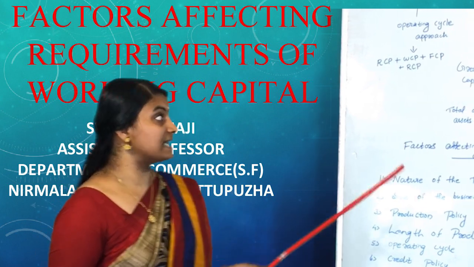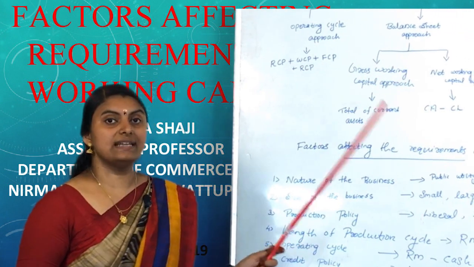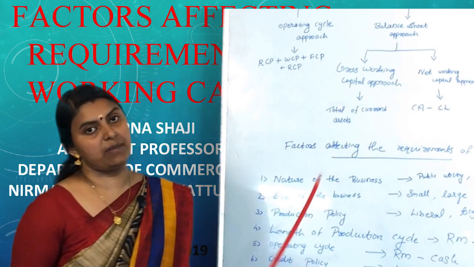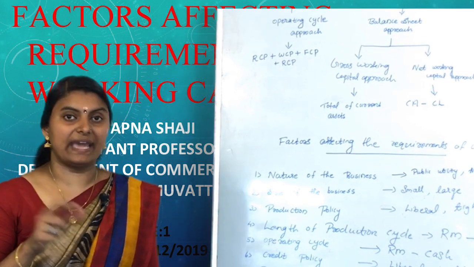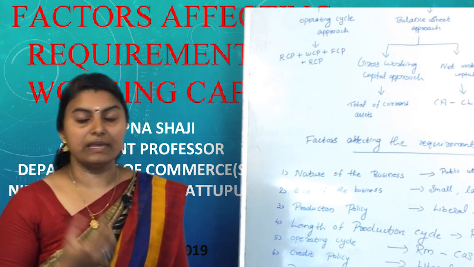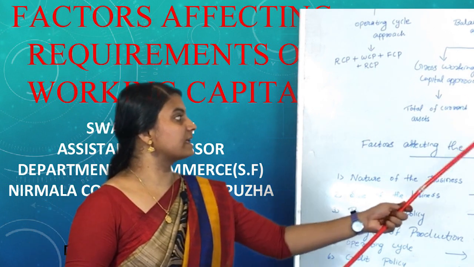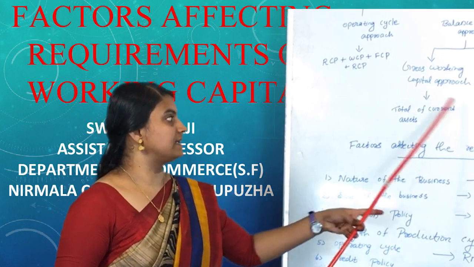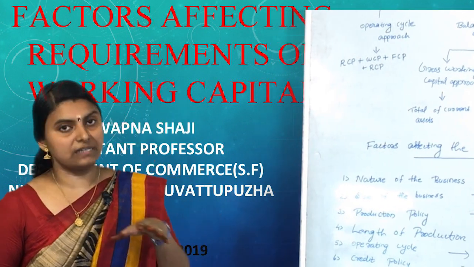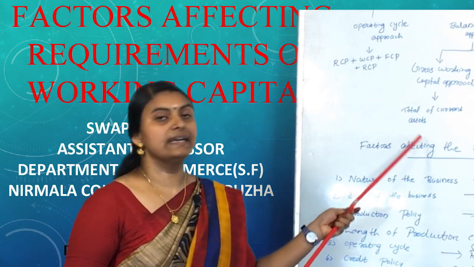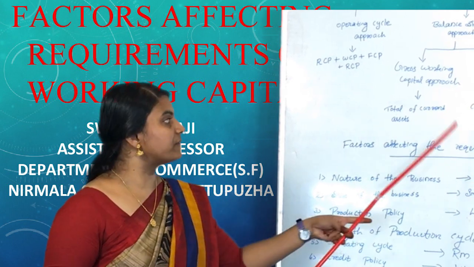Then the second approach as per balance sheet approach is the net working capital approach. As per this approach, the working capital is the difference between current assets and current liabilities. Then we can see what is current liability. Current liabilities are those liabilities which are payable within a period of 1 year. It includes bank overdraft, trade creditors, bills payable, etc. So, as per net working capital approach, the working capital means the total current assets minus total current liabilities. So, we can classify the working capital into two, that is as per gross working capital approach, it is the sum total of all current assets of an organization. However, as per net working capital approach, it is the difference between current assets and current liabilities.